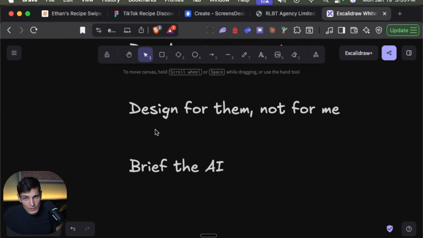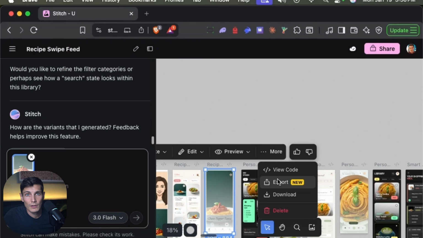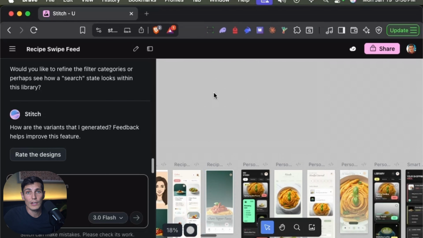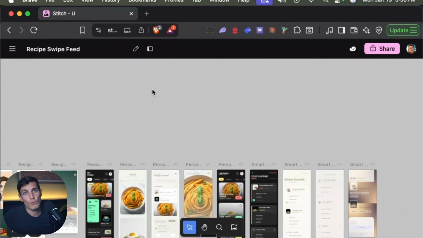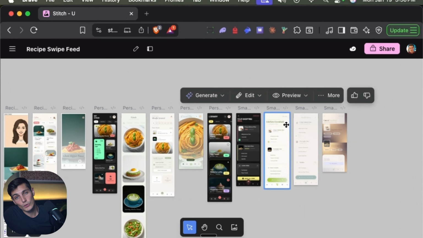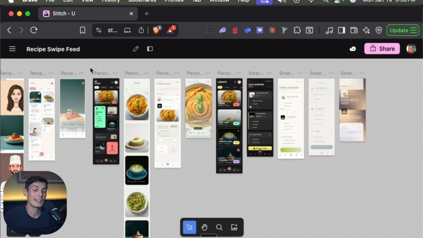And now it's time for you to design, because once you have your design, you're going to be able to ask directly here in Stitch. You can export or view the code and you can go into AI Studio, which is crazy, all in one go. So I think Google is really, really making it good now. Unfortunately, on the one prompt, Claude was slightly better. However, changing the design on Claude is going to be more challenging, but that's definitely the way, I think, to iterate on your app now, to have multiple ideas.